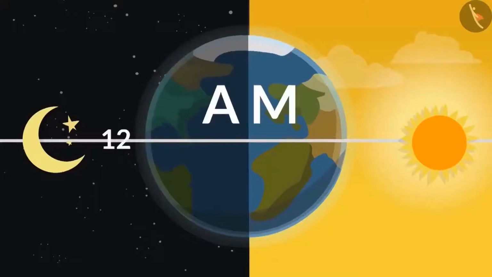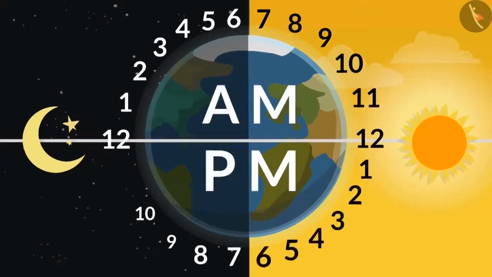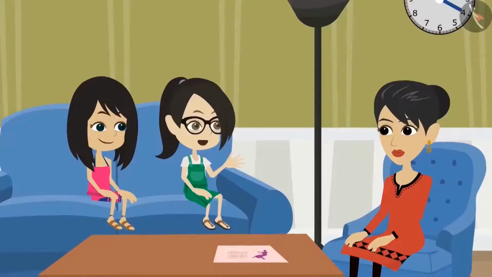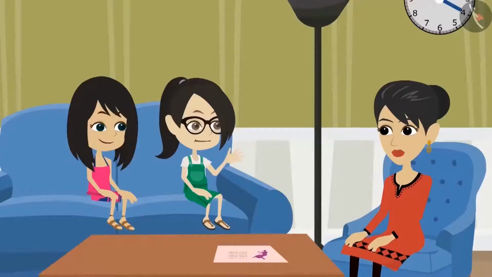AM is from 12 o'clock at night to 12 o'clock noon. Hence, AM is written to show the time before noon. And PM is from 12 o'clock noon to 12 o'clock at night. Hence, PM is written to show the time after noon. Whenever the time has to be mentioned, we have to write it with the information whether it is before noon or after noon. Yes. But what does AM and PM stand for?